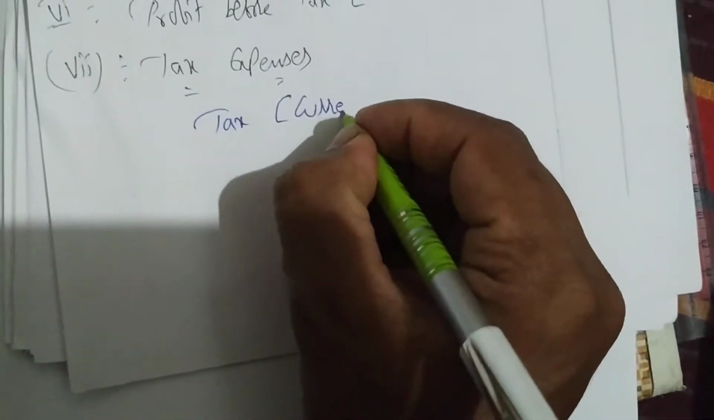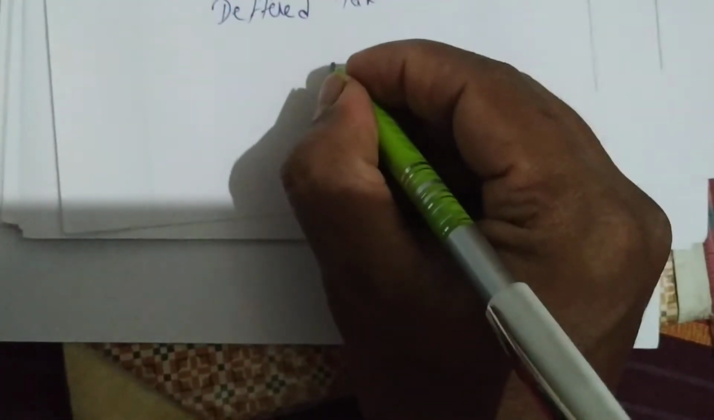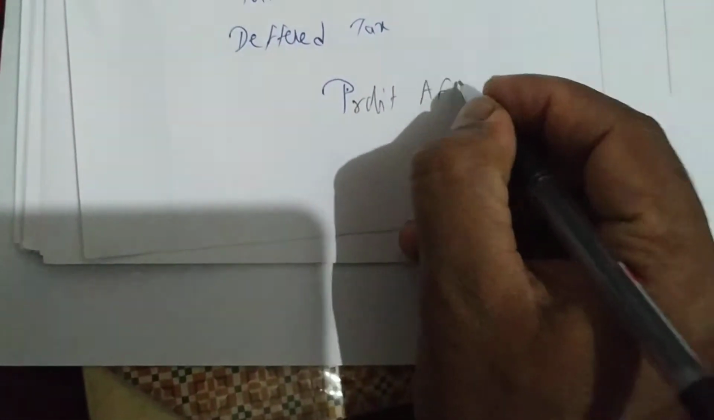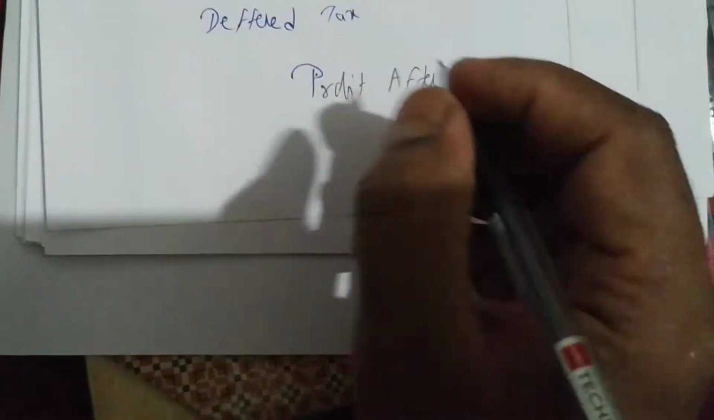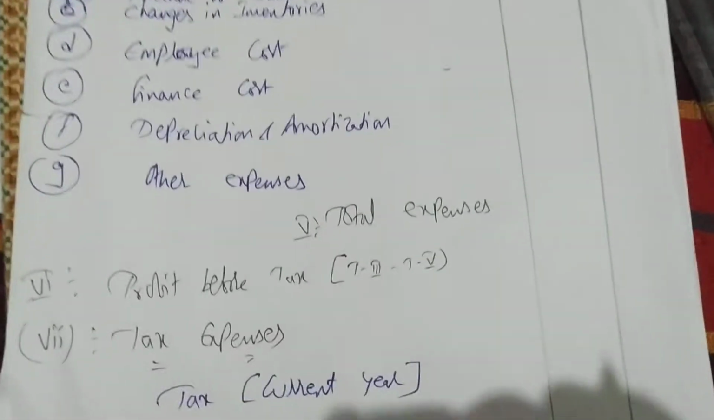Under this we have two types of taxes. One is tax of the current year. Next one is deferred tax. Then we get profit after tax. Earlier we had profit before tax, and now we can call this profit after tax. Total of Roman number 8 you can write if you want, otherwise no need. Okay, so we have written the format.